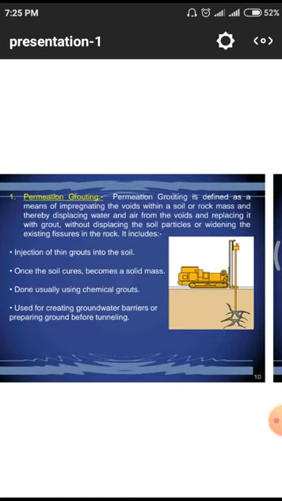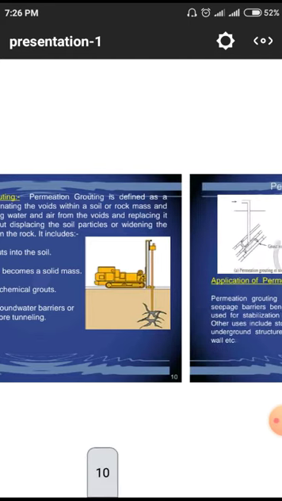First of all, we have to observe where we are having the fault in the ground. Those faults, that means either gas or any other water, have to be removed. After the removal of those, we need to inject through a small hole. Through that hole we pump either chemical grout or any other cementitious grout. After a few hours or days, the total mass will be solid, giving strength to the structure. This is the phenomenon of permeation grouting.